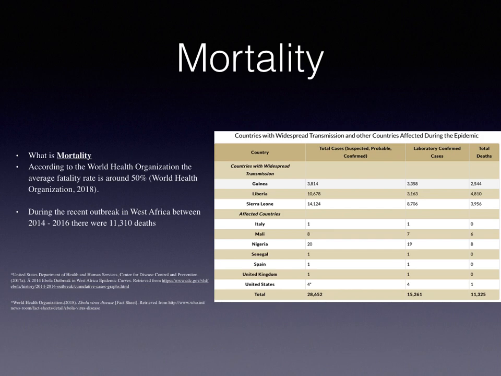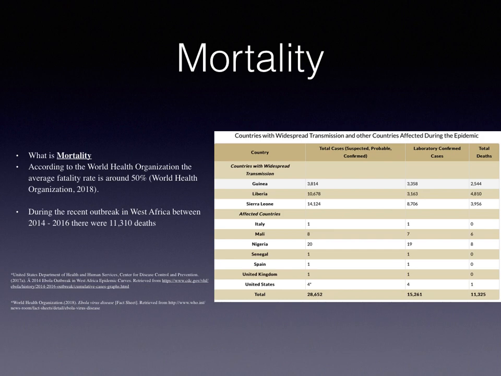Mortality. Mortality is the occurrence of death in a population. According to the World Health Organization, the average fatality rate is around 50%. During the recent outbreak in West Africa between 2014 and 2016, there were 11,310 deaths.